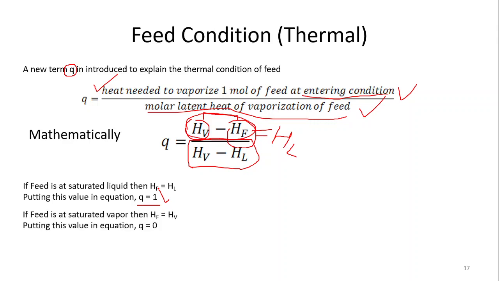Now let us take a second extreme case. If the feed is a saturated vapor, then it means that HF is equal to HV. So what happened? HV minus HV is equal to 0, so 0 upon something is equal to 0. So Q is equal to 0 for the case of saturated vapor. Got it? It's a simple one.